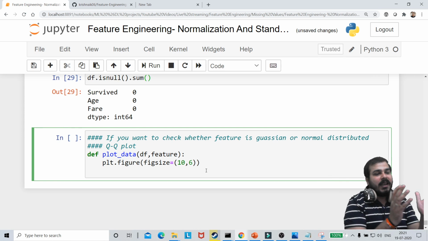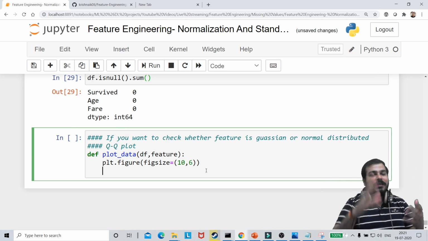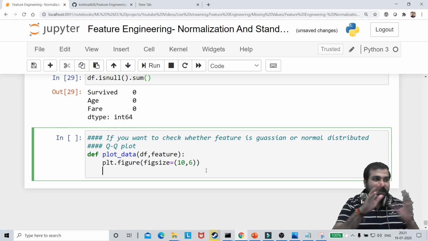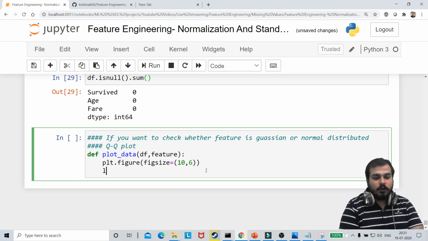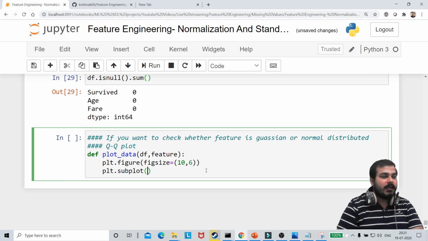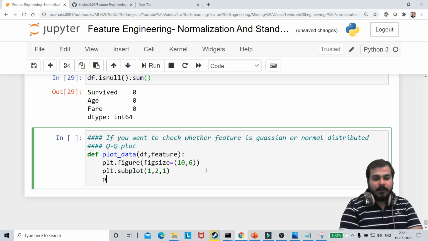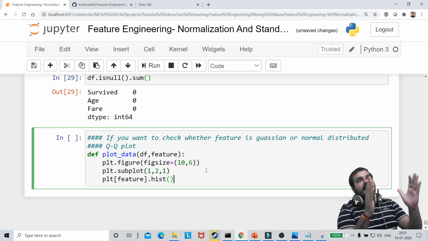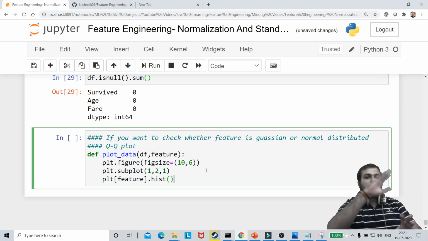On the left will be my distribution in histogram. On the right, it will basically draw a QQ plot. So for that, I'm going to use something like plt.subplot. I require 1 row, 2 columns, and this will be for my first index. Then I will plot this particular feature, whatever feature I'm saying, I'm just going to plot the histogram for this. So in the left hand diagram, I am just plotting the distribution of the feature.